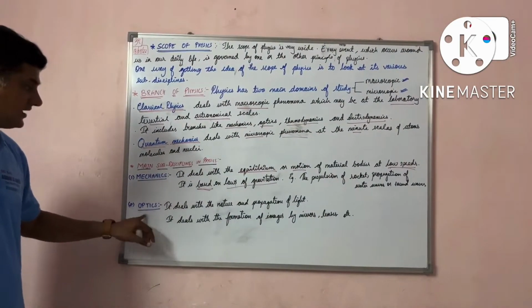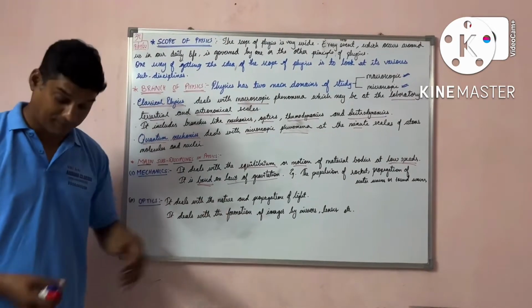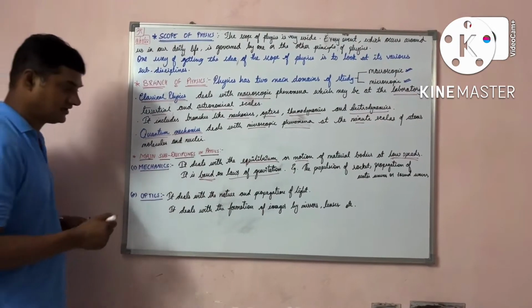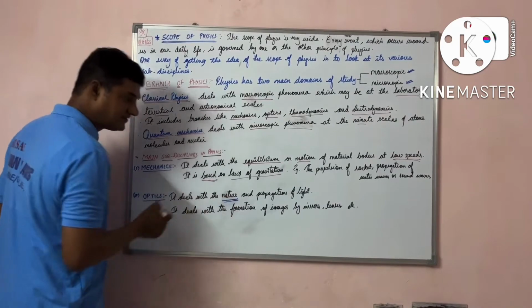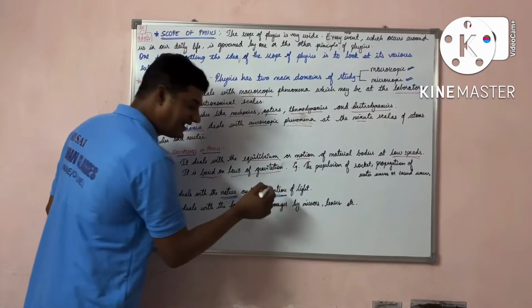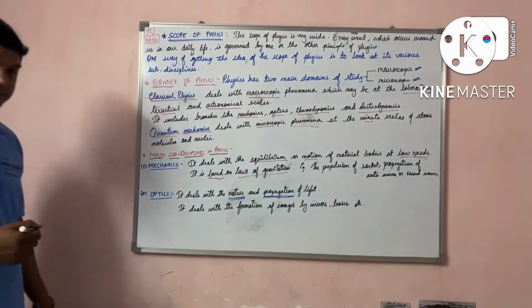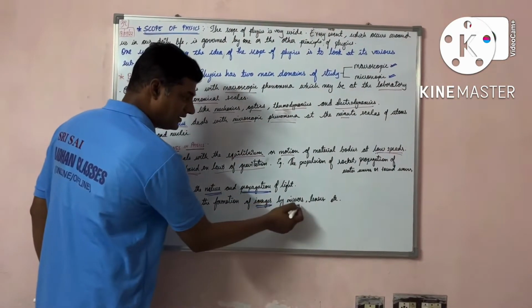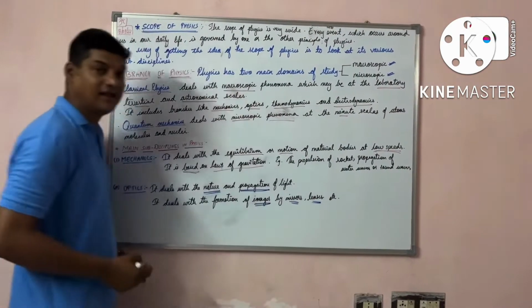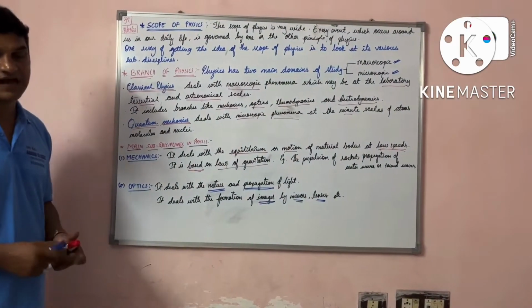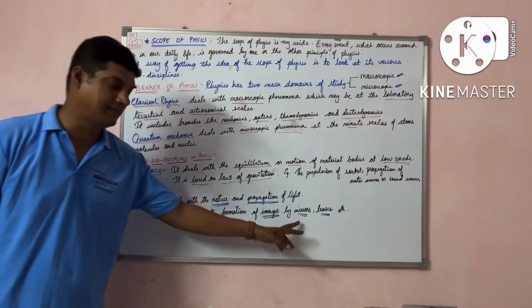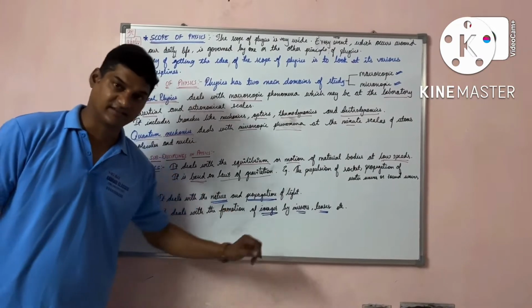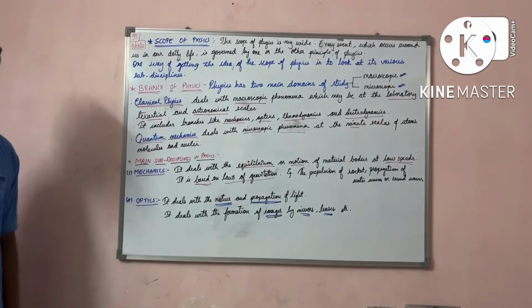Now, the next sub-discipline is optics. It deals with the nature and the propagation of light, students. Optics deals with the nature of light and how light is propagated. Moreover, it deals with the formation of images by mirrors as well as lenses, plane mirrors and lenses, which we study in optics.